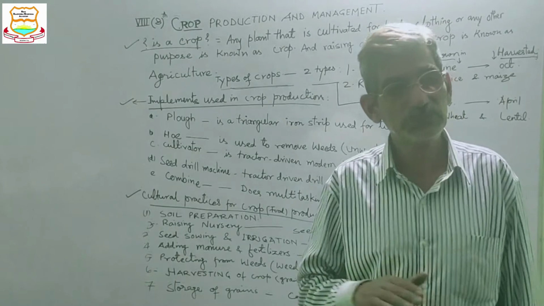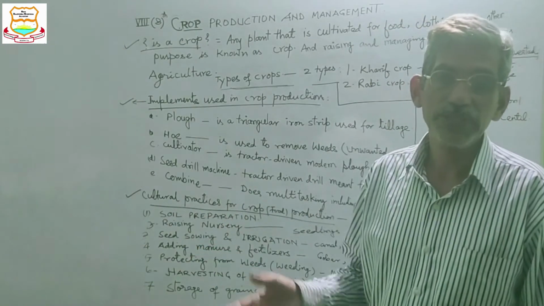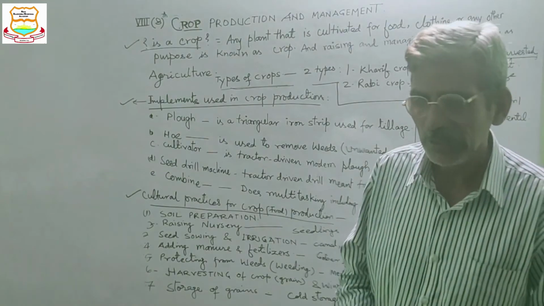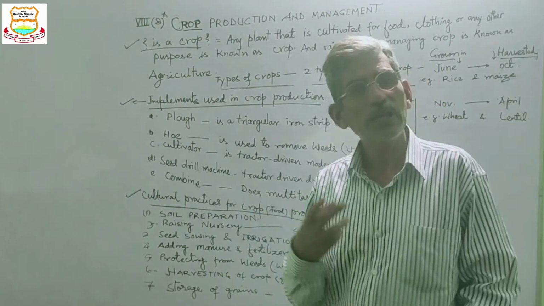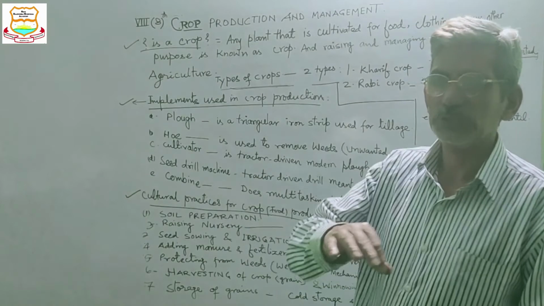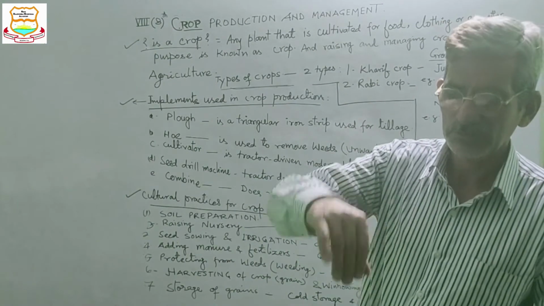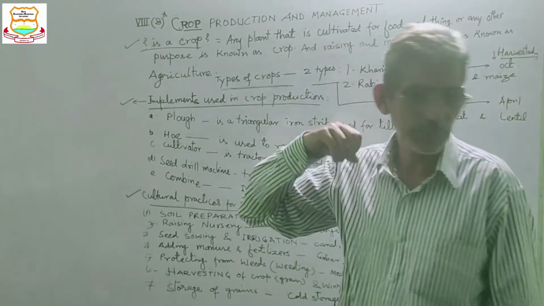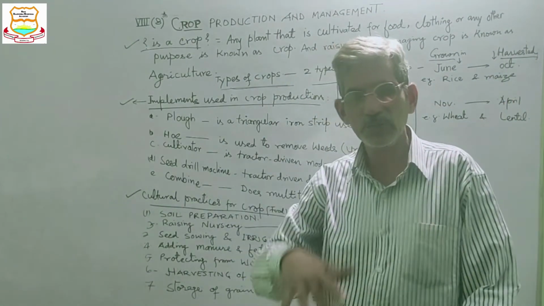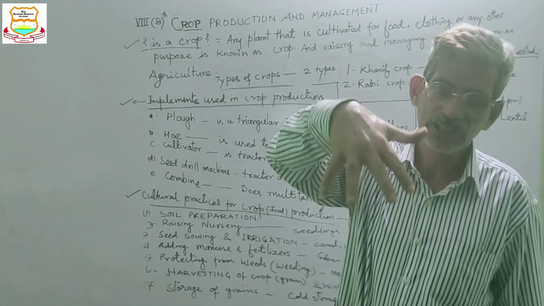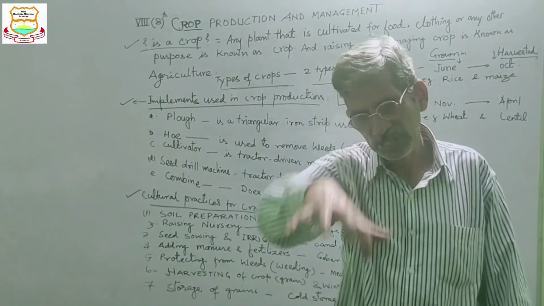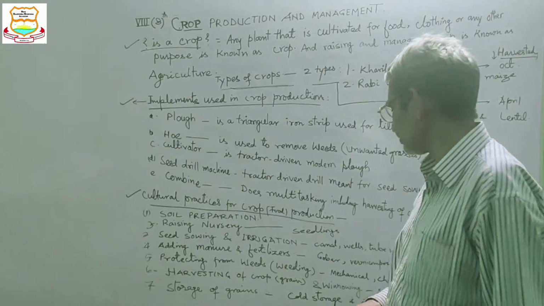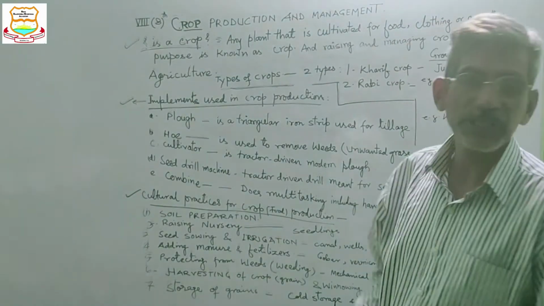So weeds must be taken out manually, by hand picking, or by harrowing. Harrow is a simple implement with nail-like structures. The soil is eroded like this by the harrow, and then weeding is done. And that is the mechanical method.